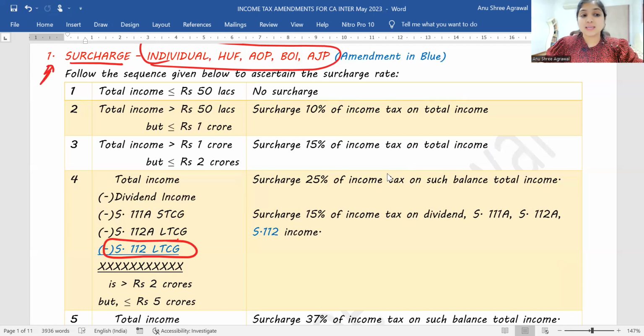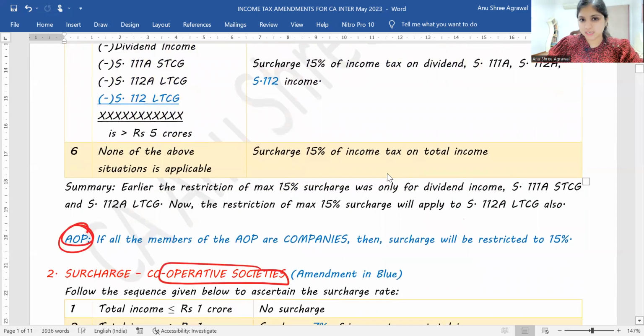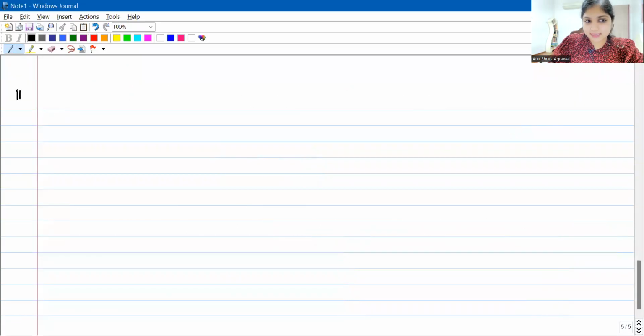Okay, so this was our discussion on the first amendment relating to surcharge applicable to individual, HUF, AOP, BOI, AJP. Now taking you to the next amendment, there's a small amendment relating to AOPs. See, let me explain it to you over here. Association of persons. First of all, what is an association of persons? Here, a group of people would have come together to voluntarily do business together. They're not forced to do business together. Voluntarily, on their own, they're coming together and deciding to do business with each other.